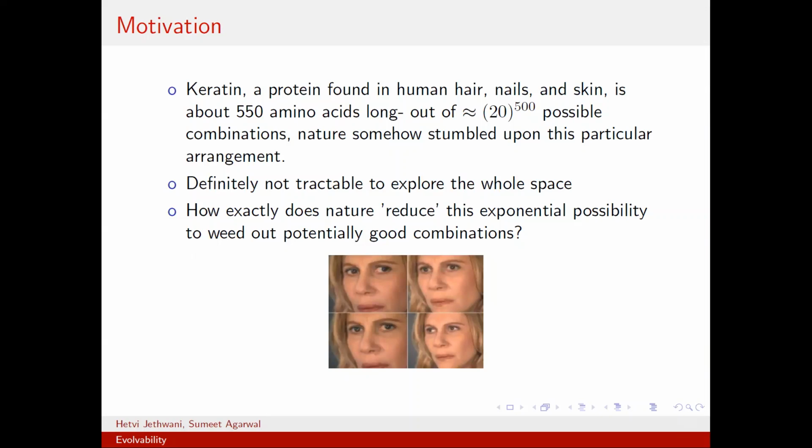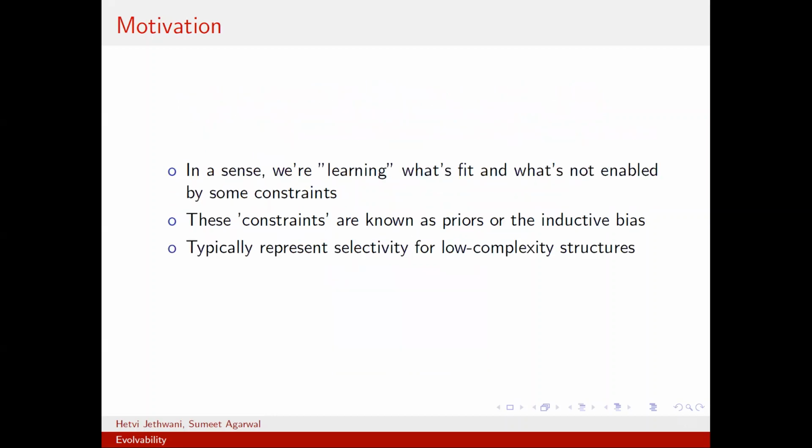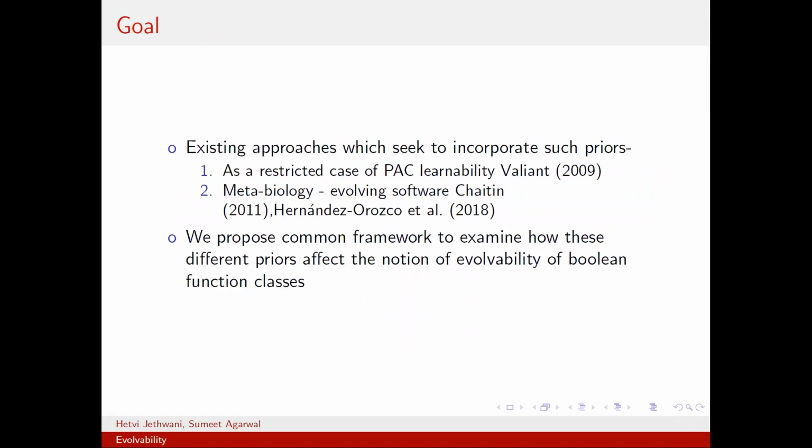So we're trying to answer the question of how exactly nature reduces this exponential possibility to weed out potentially good combinations. In a sense, evolution is learning what's fit and what's not, enabled by some constraints. These constraints are known as priors or inductive bias, and they typically represent selectivity towards low complexity structures. Existing approaches which seek to incorporate such priors in their genetic algorithms are the first, based on learning theory, proposed by Valiant in 2009, and the second, based on metabiology, proposed by Chaitin in 2011. Our goal is to propose a common simulation framework to examine how these different priors affect the notion of evolvability and how they might be related to each other.